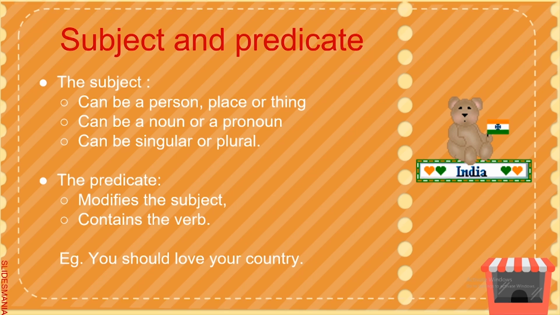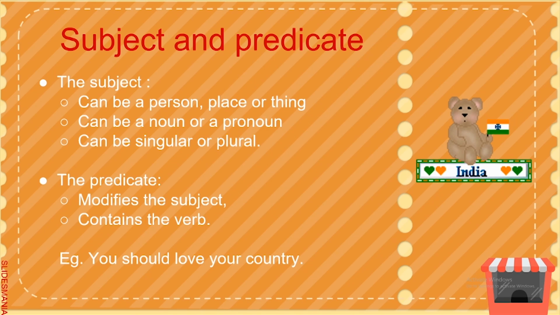The predicate is the part of the sentence which is said about the subject. It can be a single word or a number of words. It is used to tell the reader what the subject does. Example, "You should love your country." Here, "you" is the subject. "Should love your country" is the predicate, what we are saying about the subject.